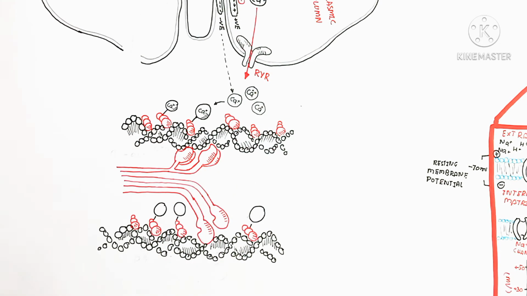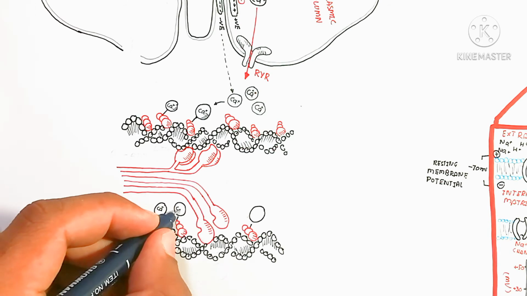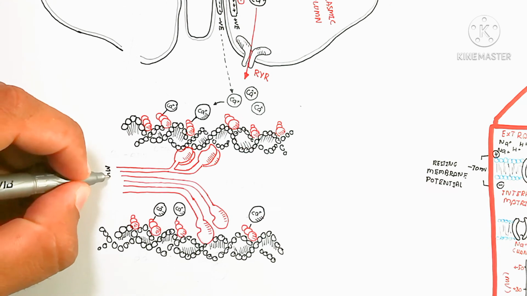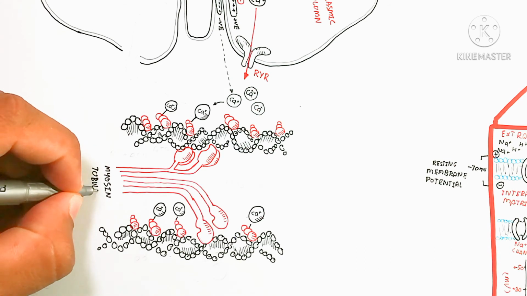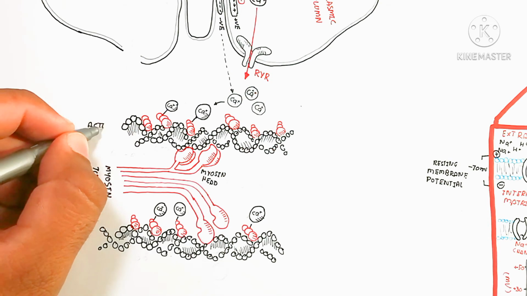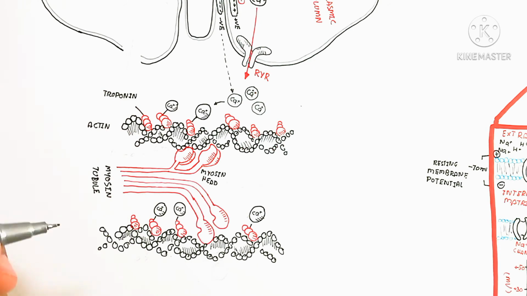by troponin. Here is the myosin head, which contains a myosin tubule with a pair of heads, attached by the actin protein, which makes up muscles. Here is the sarcomere model, just for understanding; you should know about that. So the calcium ion will bind to trigger the attachment of the myosin head, and that will lead to muscle contraction, where we want to contract that muscle by the neuromuscular junction.